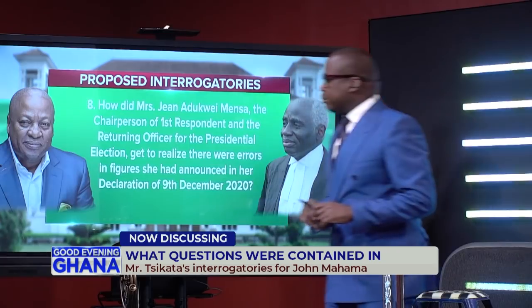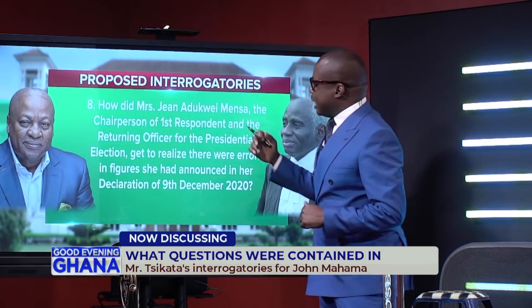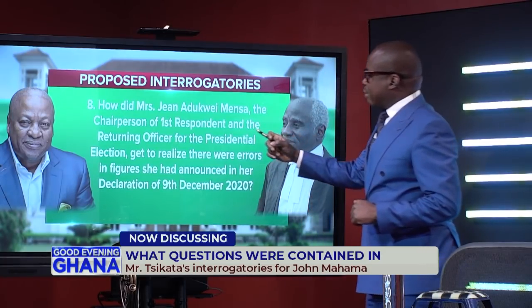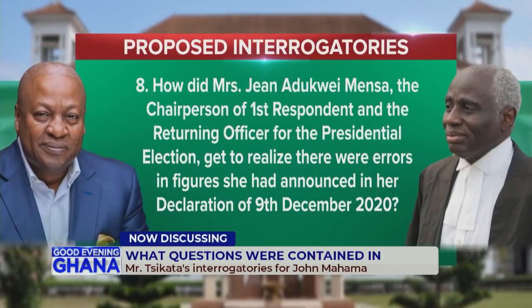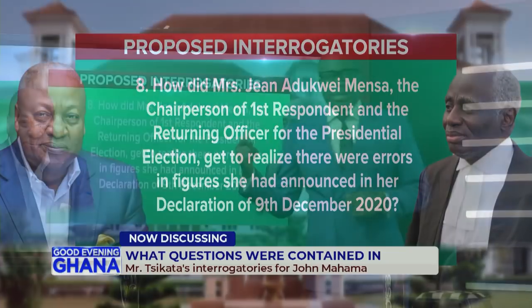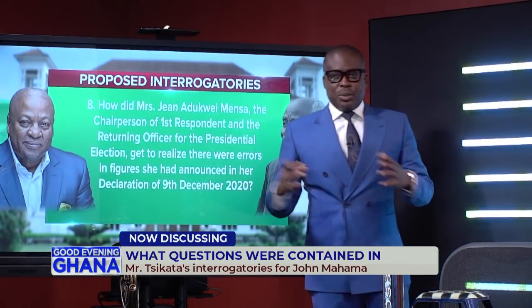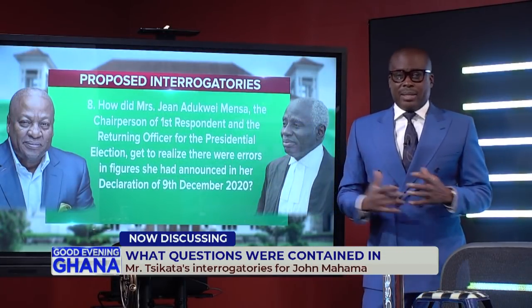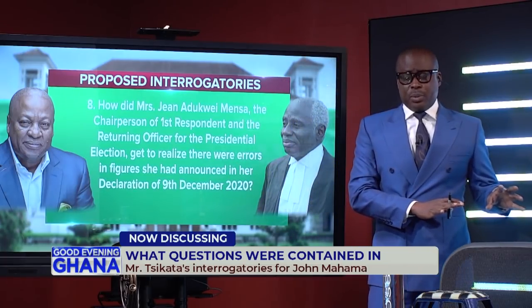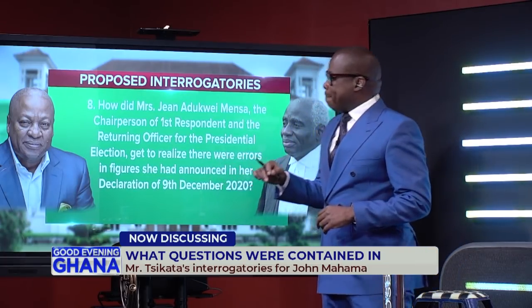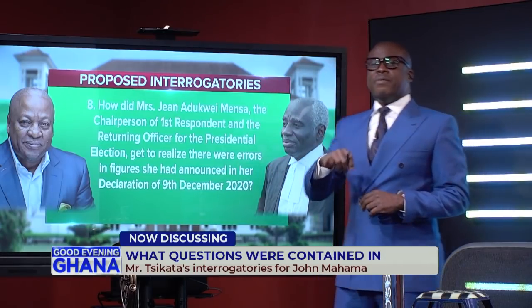Question number 8. How did Jean Adokwe Mensah, the chairperson of the first respondent and the returning officer for the presidential election, get to realize there were errors in the figures she had announced in her declaration of the 9th of December? Again, this was directly linked to the same matter. Jean Adokwe Mensah makes a declaration, she finds the mistakes, and the next day she publishes a press release. Mr. Tsikata is asking, how did she find out?